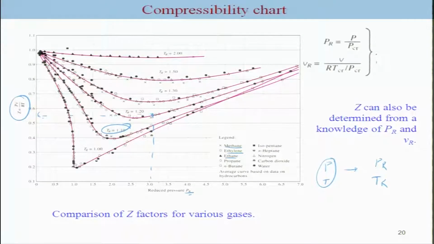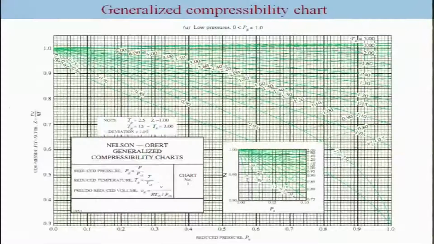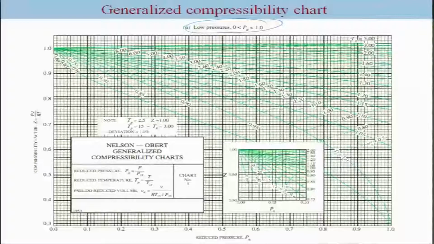Now, this is a simpler compressibility chart. There is a more complete compressibility chart for many different systems. This is what we call the Lee-Kesler or Nelson-Obert generalized compressibility chart, and it is designed such that it has a specific chart for low pressure and high pressures. And here you can find that Z can also deviate from 1. In addition to PR and TR, you also have VR in this case, in order to simplify this exercise. Of course, this is commonly used in industry, and one can also do an exercise on it, which I leave to you.